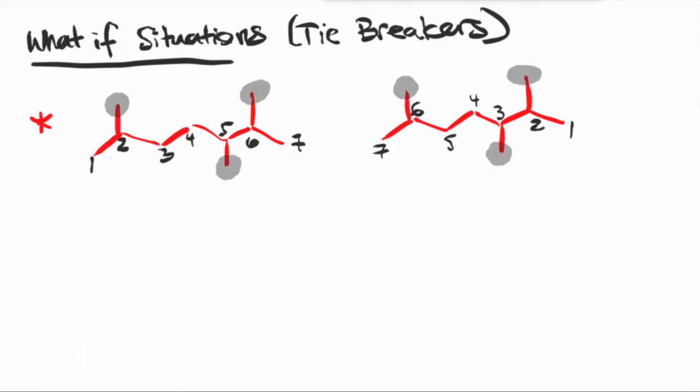So in this case, a simple tiebreaker is that you just go onto the second substituent that you see. So if you notice the system on the left, you would have the second substituent be off of carbon number 5, whereas the compound on the right, you would have the second substituent be on carbon number 3. So 3 is earlier than 5, so that one wins.